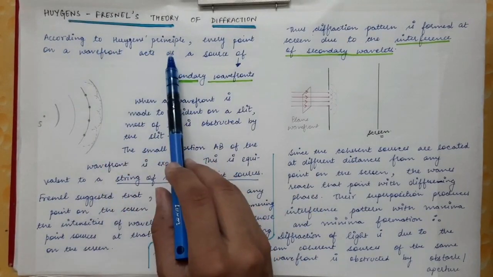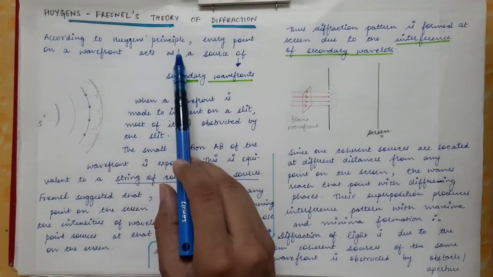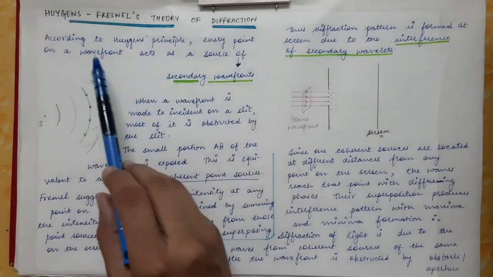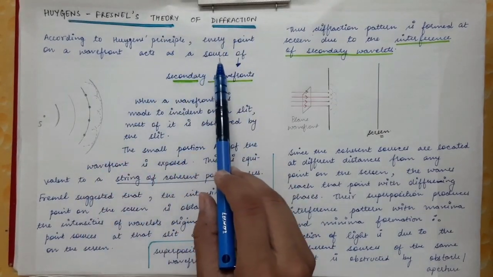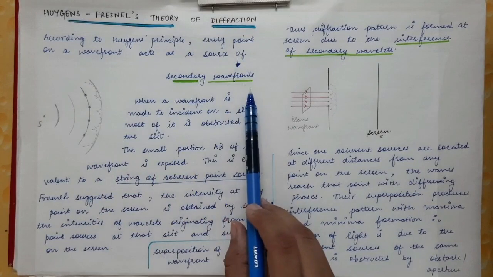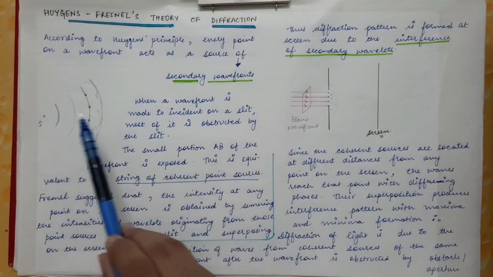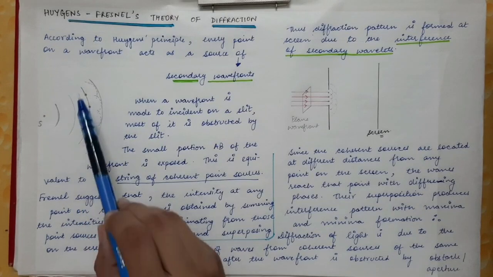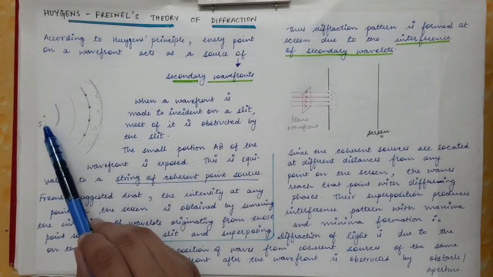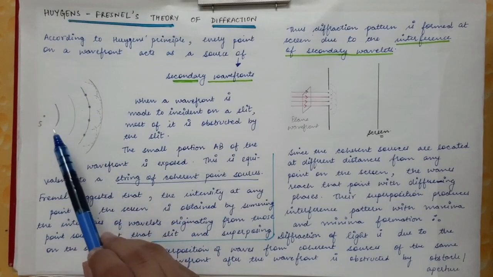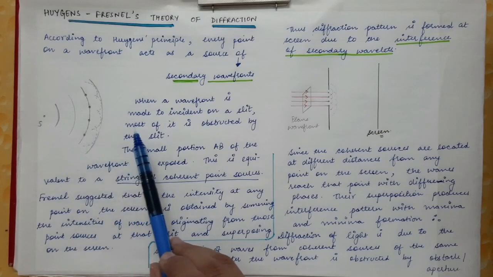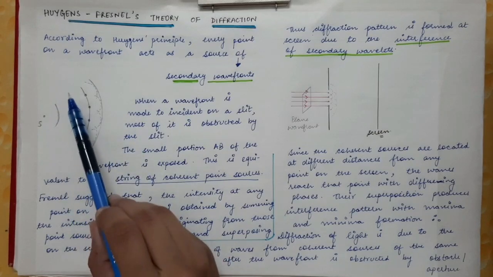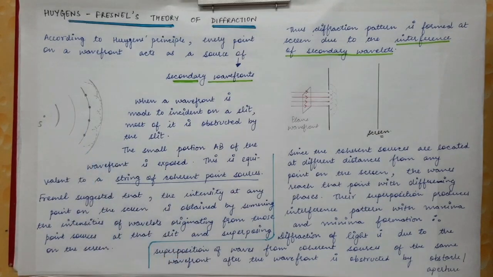This you have already studied. According to Huygens principle, every point on a wavefront acts as a source of secondary wavefront. So how does the wave propagate? This is the wavefront which is emitted by this point source capital S, and a point source always emits a spherical wavefront. So this is a portion of the spherical wavefront which is drawn.